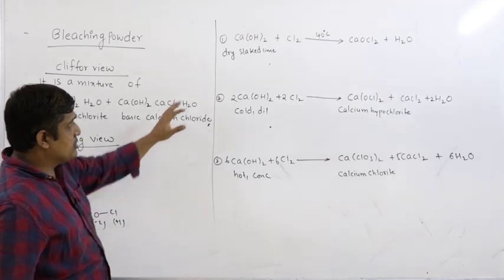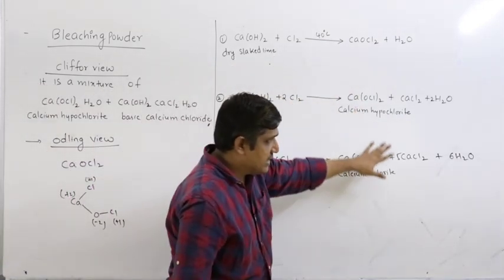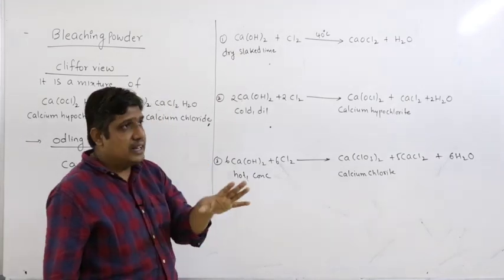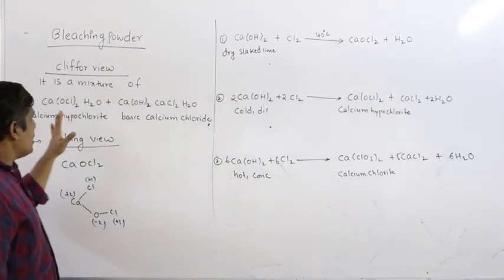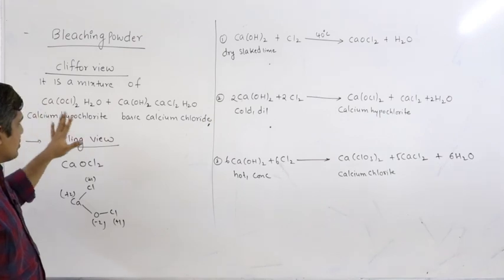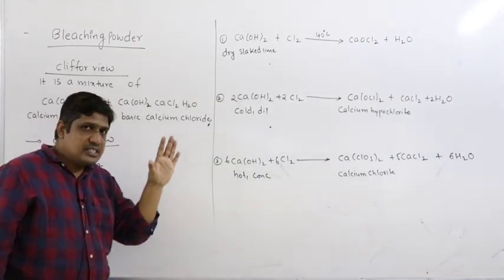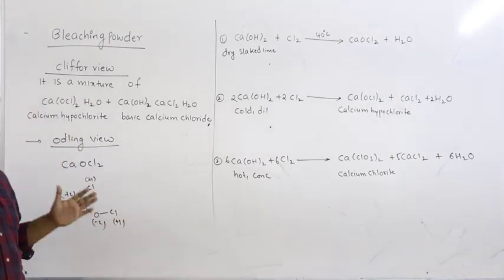So why is it complex? Because all these reactions may take place when you mix calcium hydroxide and chlorine. So the correct formula is that it is considered a mixture of calcium hypochlorite and basic calcium chloride, but while studying the chemical properties, we use the Odling formula.